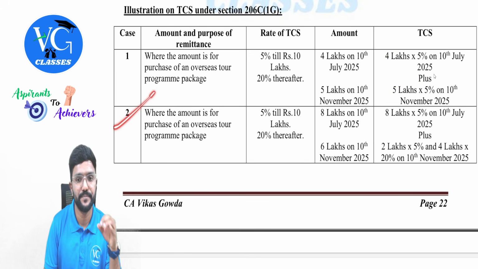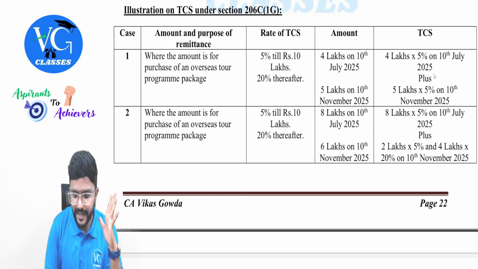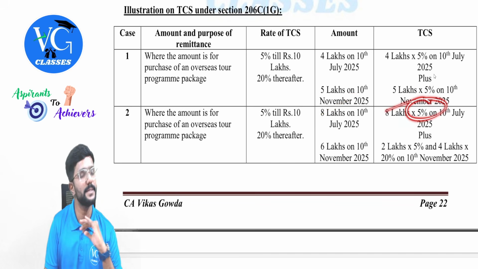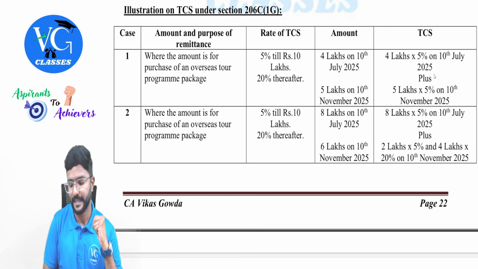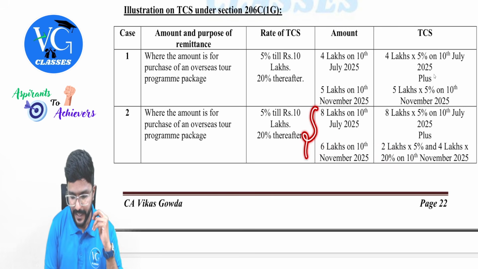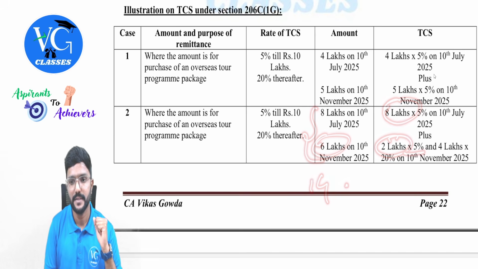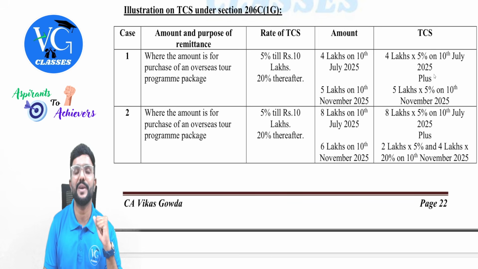Second case. So assume I went ahead and purchased the foreign tour package for 8 lakhs on 10th July. What is the TCS on that? 5%. Then one more package I purchased on 10th November for 6 lakh. Now calculate the aggregate. Aggregate comes to 14 lakh. 8 lakh is already over here. Remaining is how much? 6 lakh. So out of 6 lakh, on 2 lakh 5%, whereas on the remaining 4 lakh 20%.